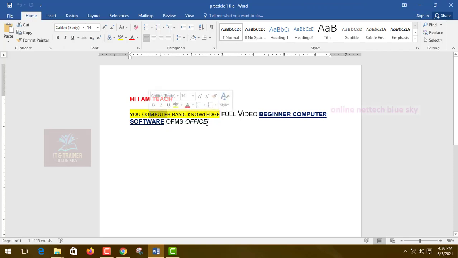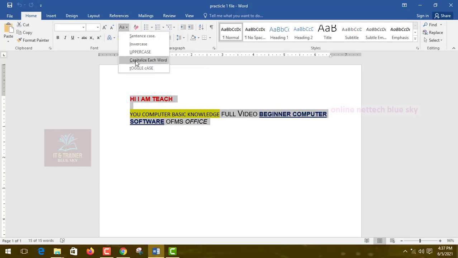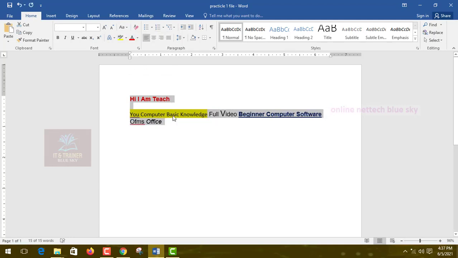So first press and hold the left button and drag your mouse, and select it. I select everything, and click on capitalize each word. You can see just here every word is capitalized.